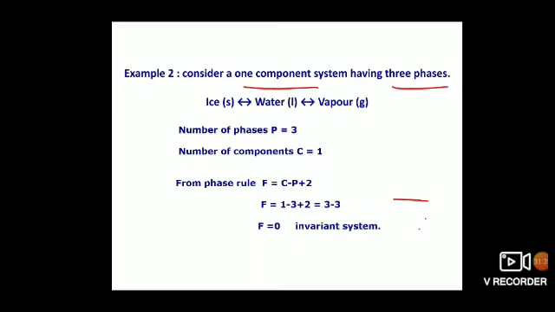That's why we call systems univariant, invariant, monovariant, bivariant, and so on. In this way, the important terminology regarding the phase rule is introduced.